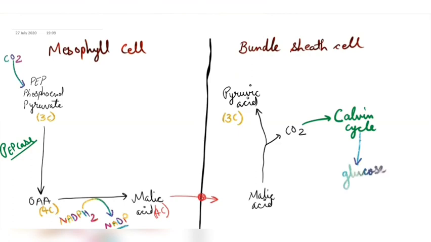How many ATPs are being used? Remember the C3 cycle, 18 ATP and 12 NADPH2 are being used. Remember, whenever NADPH2 is used, here the reduction takes place. So remember this point now, that here reduction is occurring. When oxaloacetic acid converts into malic acid, here reduction takes place. While when malic acid gives off pyruvic acid, it also gives off the NADPH2 back.